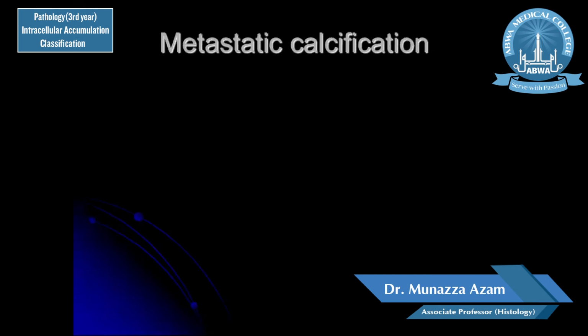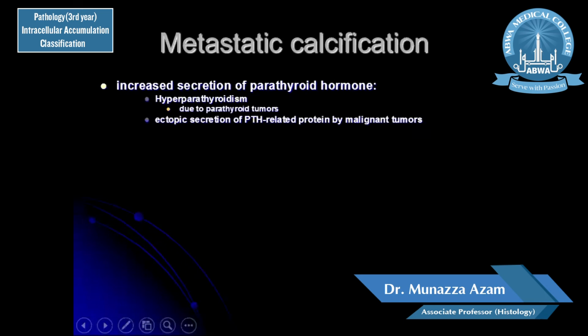So there is no problem with the serum calcium level, or there is no problem with the calcium metabolism, but the dead tissues or the necrotic tissues or damaged tissues cause accumulation of that calcium inside the organ. But in metastatic calcification, there is increased serum level of the calcium, and this increased serum level of the calcium leads to accumulation of calcium into different normal organs and tissues.